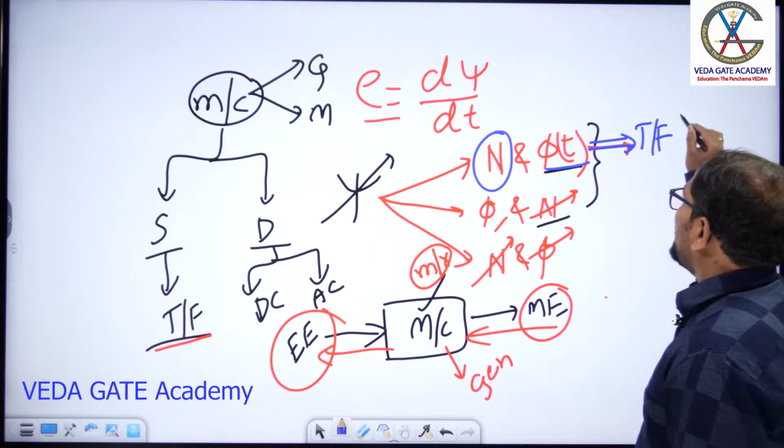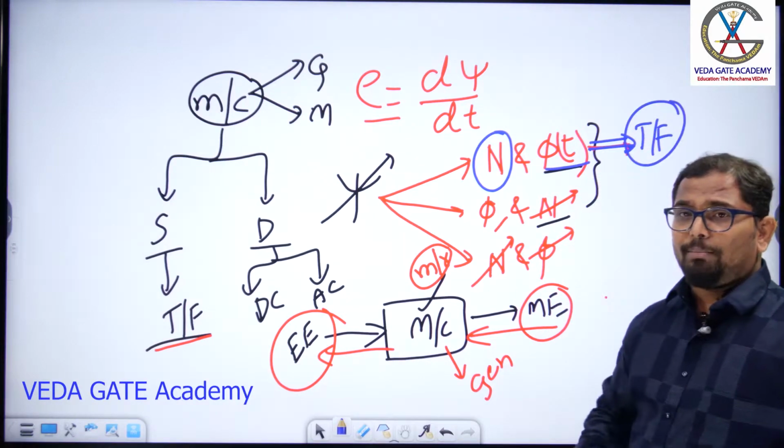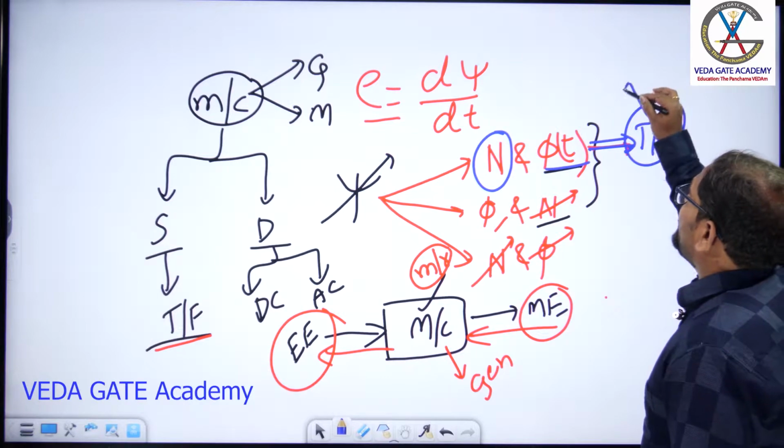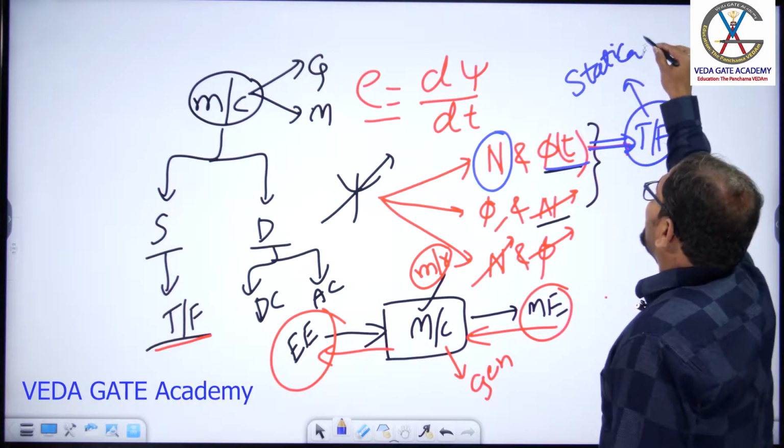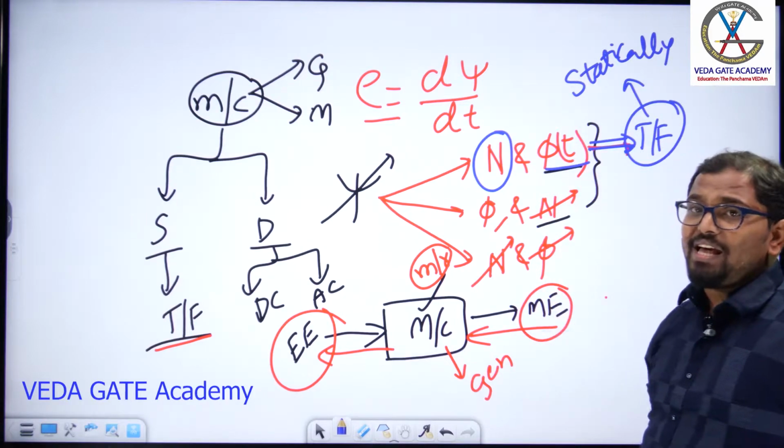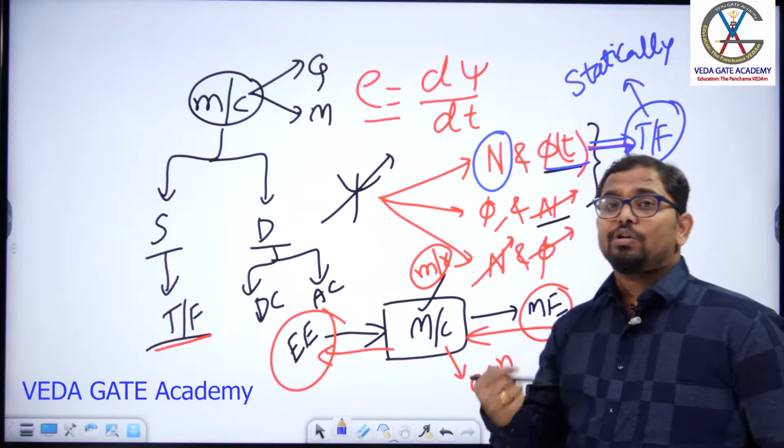That's why in the transformer you get the induced EMF, and we call this a statically induced EMF.